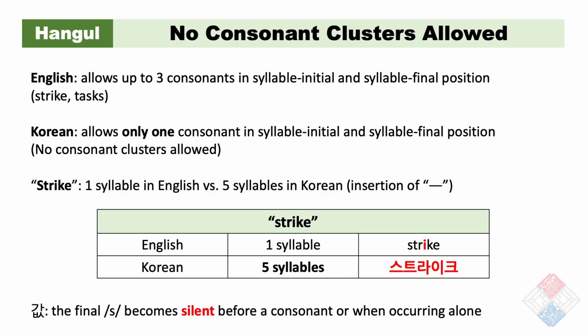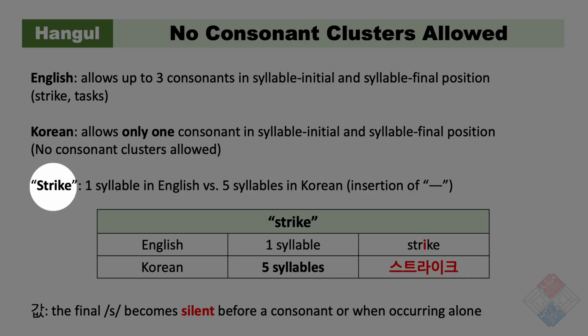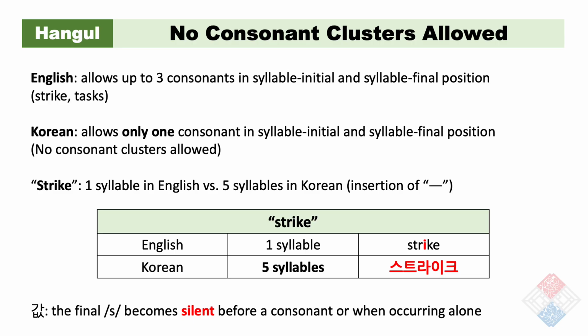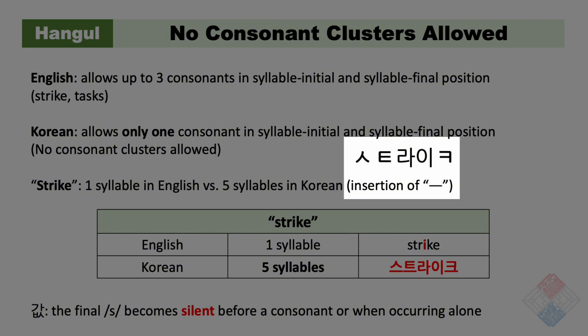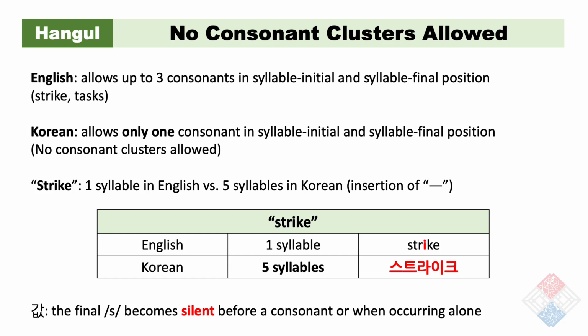respectively. While English allows up to 3 consonants in syllable initial and syllable final positions, as in strike and tasks, Korean allows only 1 consonant in those positions. Thus, for example, the single-syllable English word strike is borrowed into Korean as a 5-syllable loanword, 스트라이크, with the insertion of the vowel 으, to make it conform to Korean syllable structure.